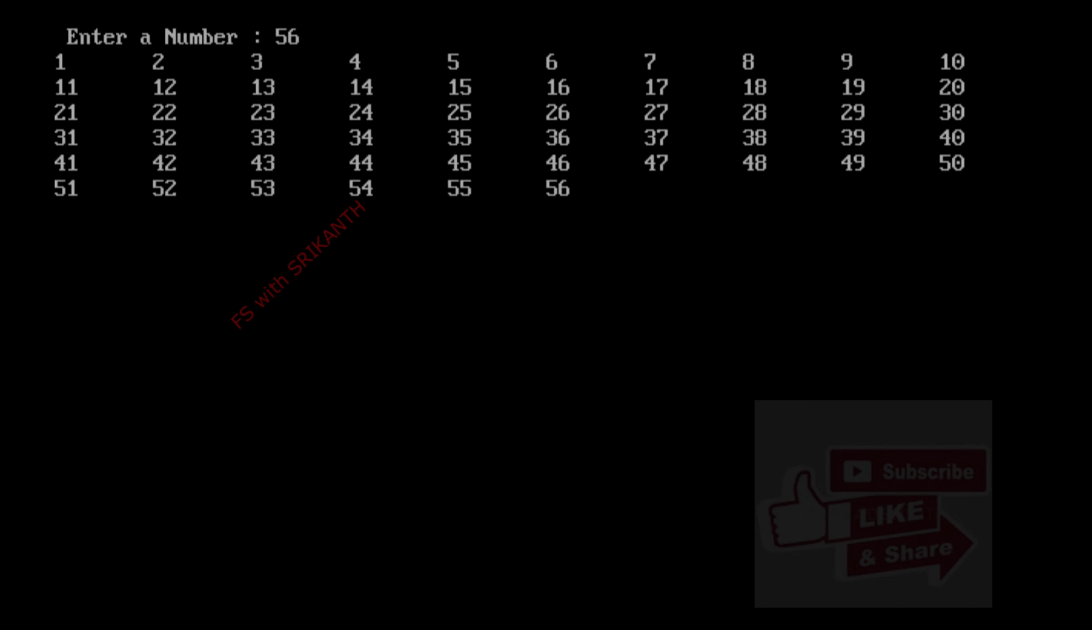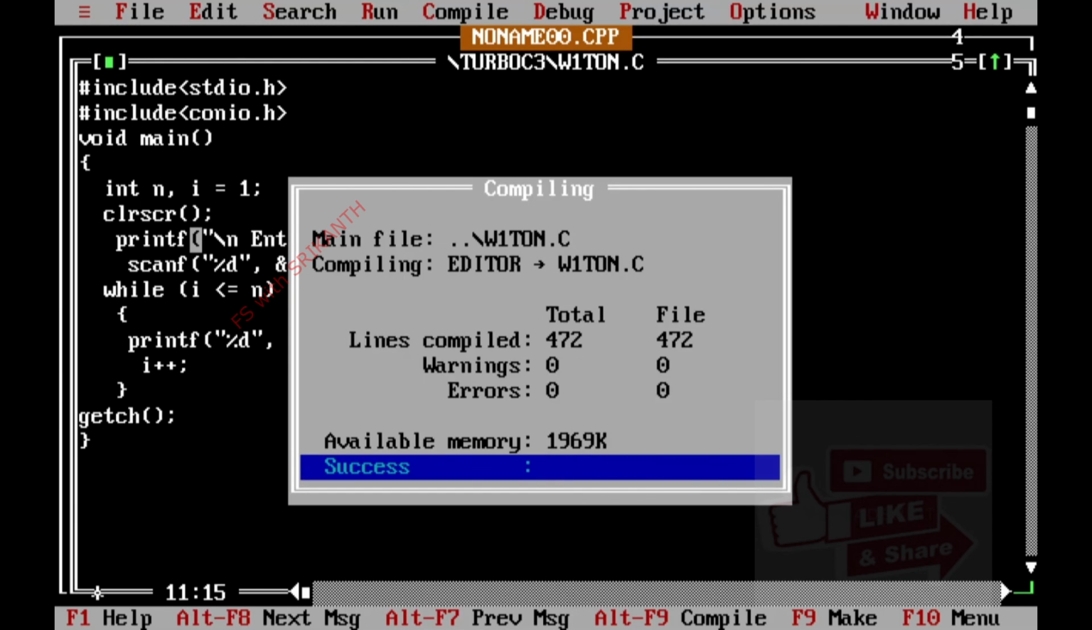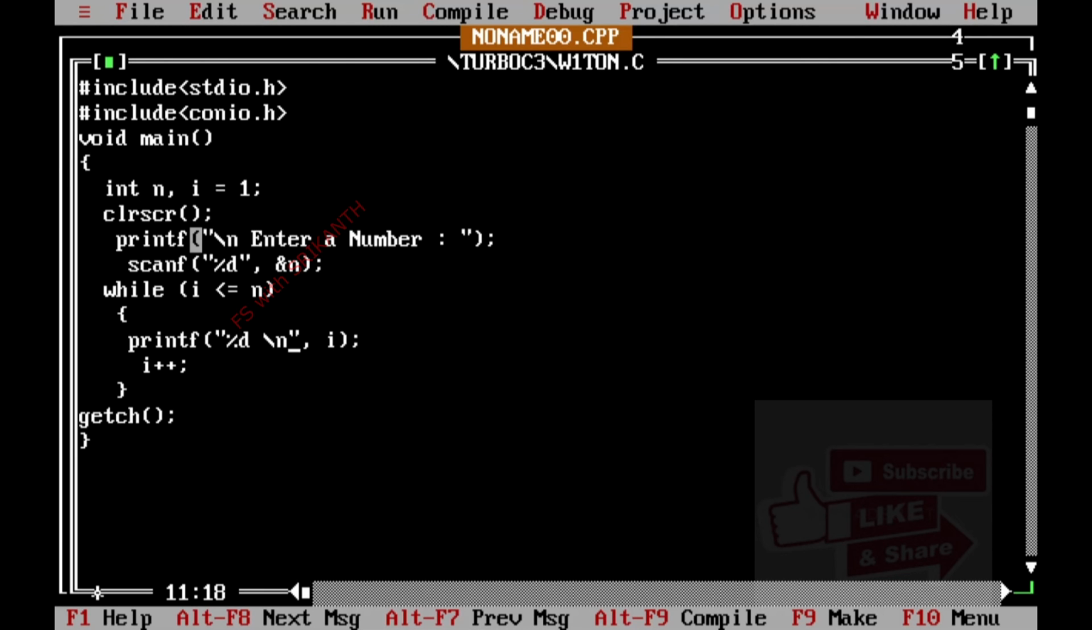So Srikanth, in the previous program you are explaining, you are printing these values one by one, not horizontally but vertically. How is that possible? Just observe, in the print statement I am using backslash t. Just observe, when I remove this backslash t, compile, and enter 56 again. It is a little bit confusing, right? Backslash n.